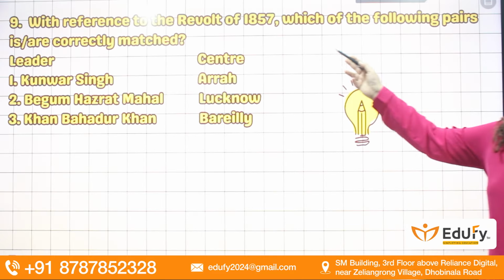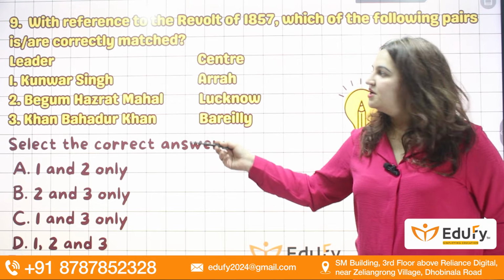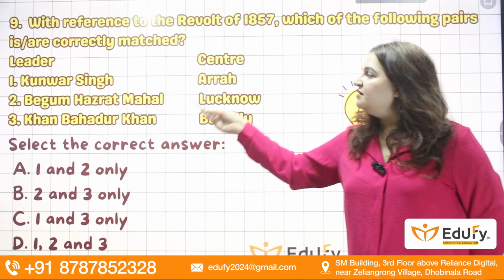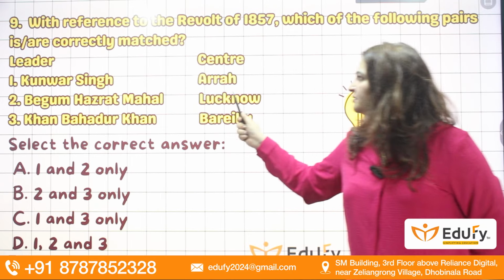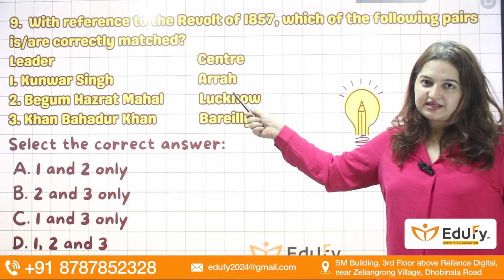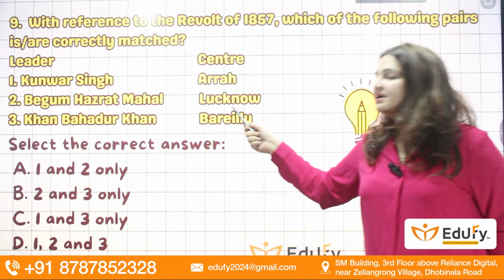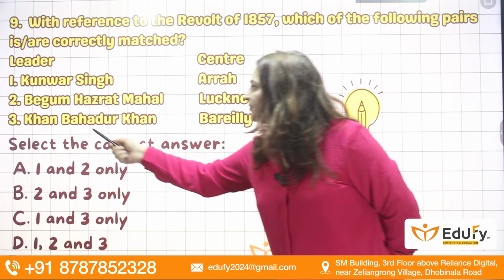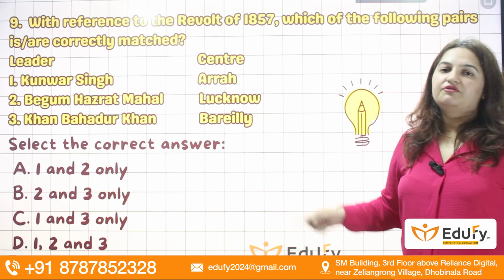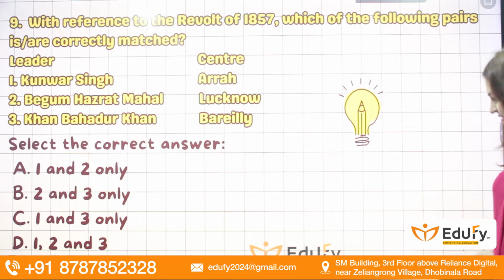Next, you will see, with reference to the revolt of 1857, which of the following pairs are correctly matched? Leaders are given, and where they are famous from. First, Kunwar Singh. He was famous from Ara. Yes, it is correct. He was famous from the Bihar region. Begum Hazrat Mahal. Yes, she was the leader of 1857 from the Lucknow region. That is true. Khan Bahadur Khan was the leader from Bareilly. Here the answer will be D. All are correct. That is 1, 2 and 3.